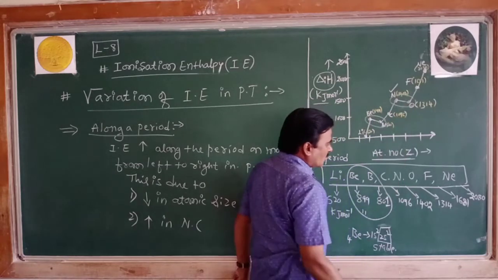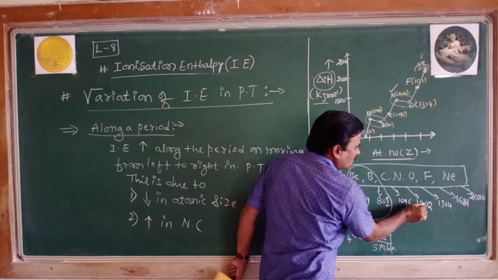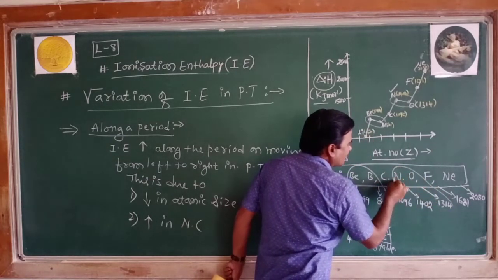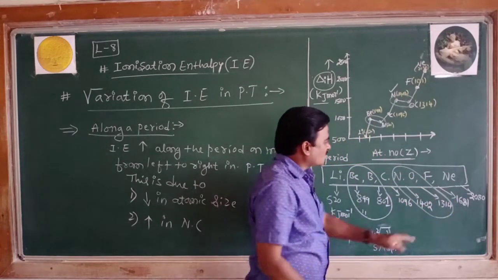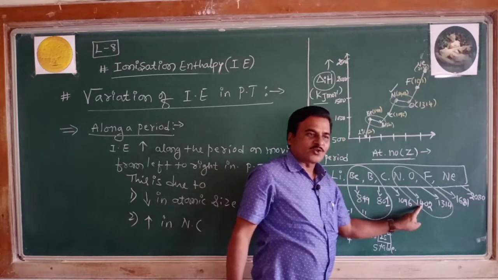Nitrogen, oxygen. Look at the ionization enthalpy of nitrogen: 1402 kilojoule per mole. That of oxygen, the very next element, we expect oxygen should possess more than the ionization enthalpy of nitrogen.